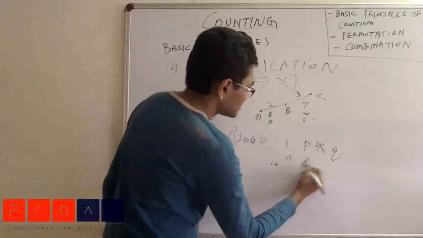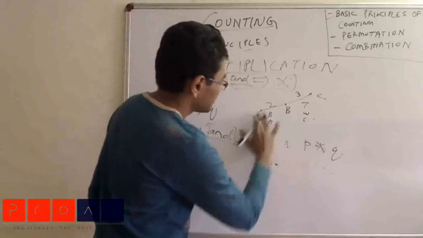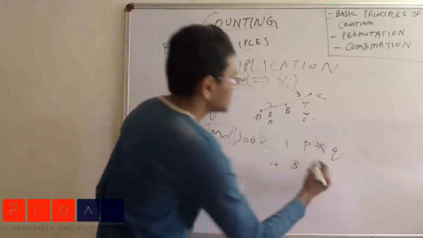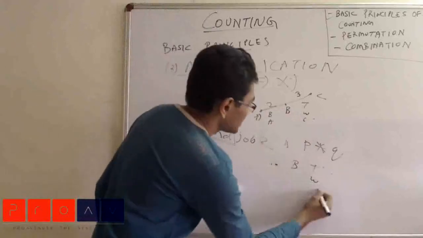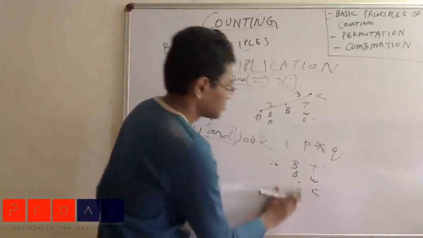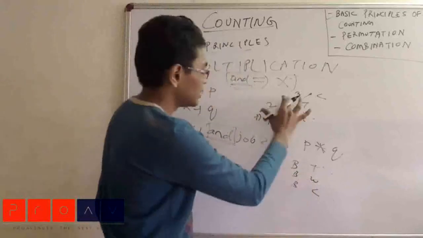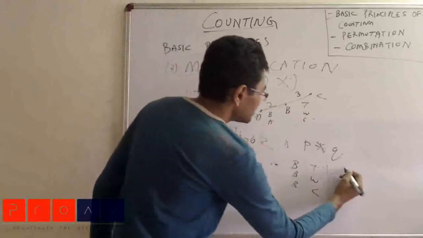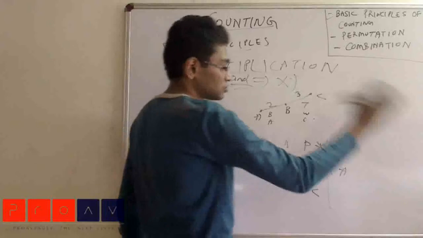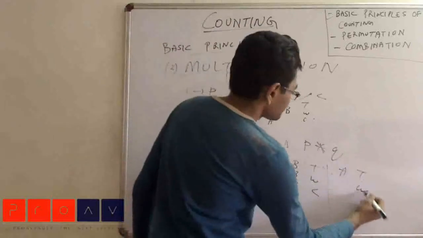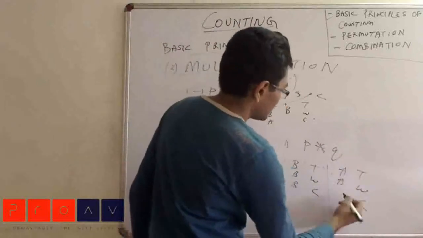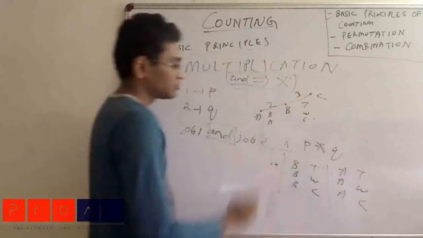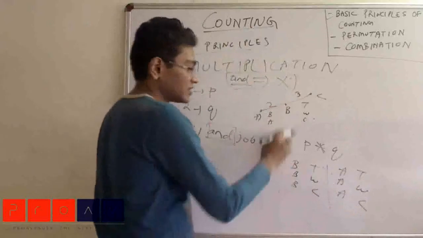Let us consider this. Suppose I go from A to B by bus, then I have 3 options to go from B to C. I can go by taxi, I can walk, or I can go by cycle. So these are 3 options if I go from A to B by bus. Similarly, if I go from A to B by auto, I will again have 3 options to go from B to C: by using taxi, by walking, or by using cycle. So if you see the total, I will have 6 ways, 3 ways for each entry here.